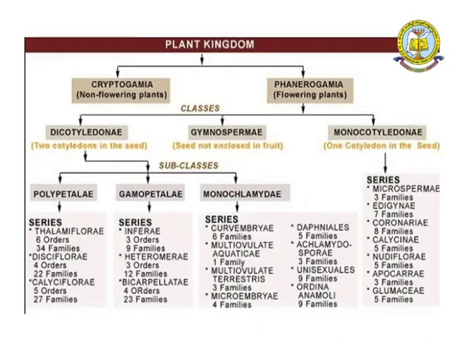There are so many members who classified in different types of classifications. In all the Commonwealth countries, except Europe and America, they do not follow these classifications, but in our country, in all the Commonwealth countries, they follow the Bentham-Hooker classification. So here, Bentham-Hooker classified the entire plant kingdom into two groups. One is cryptogams, second one is phanerogams. Non-flowering plants, and second one, flowering plants.